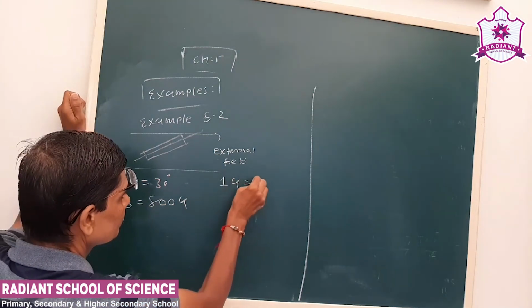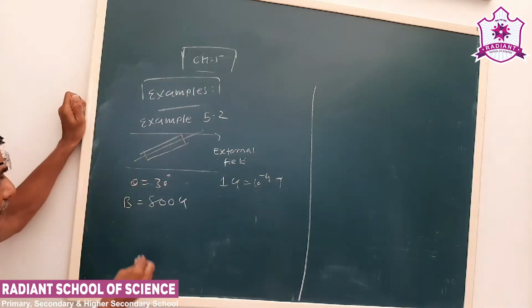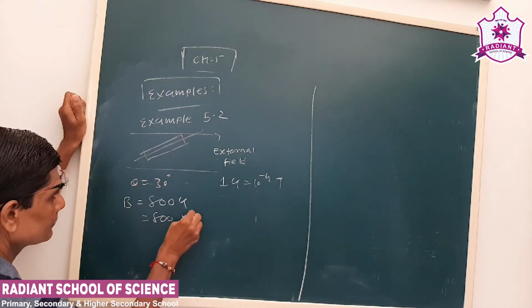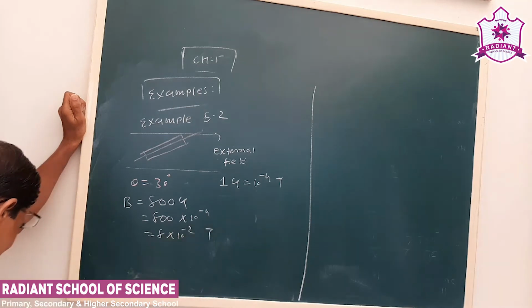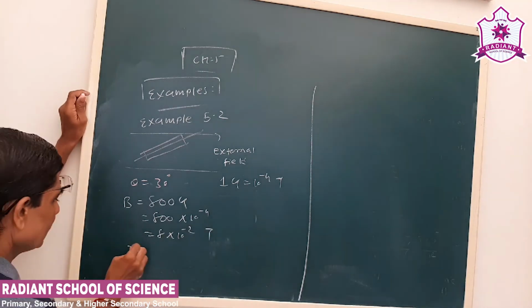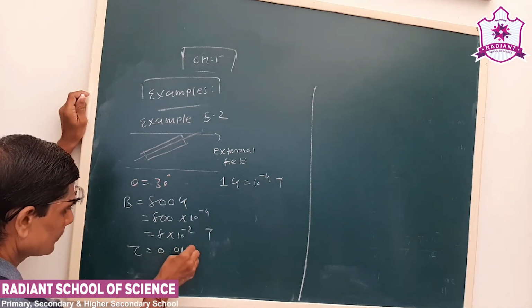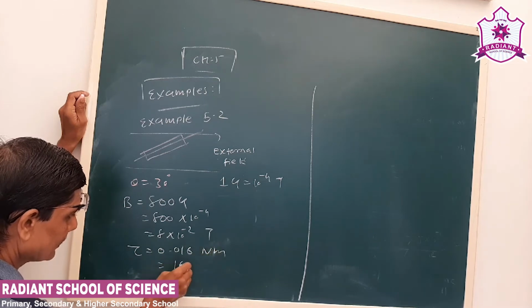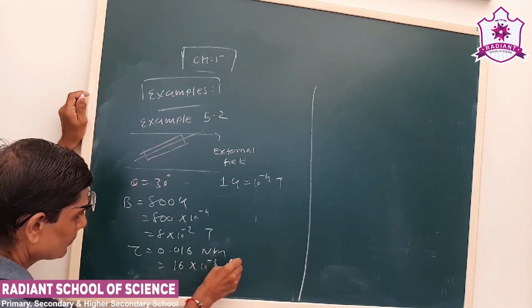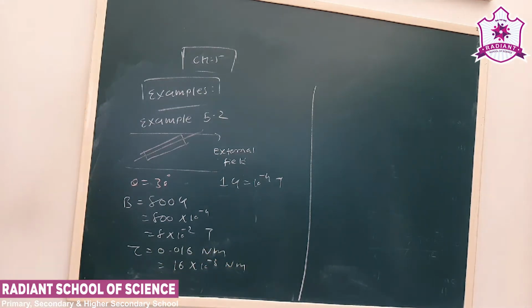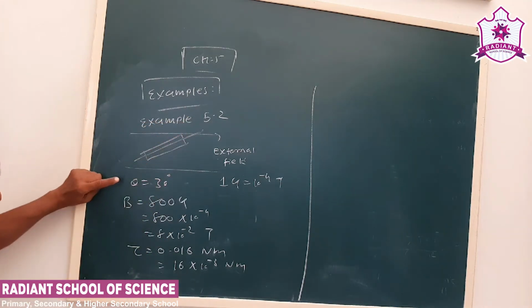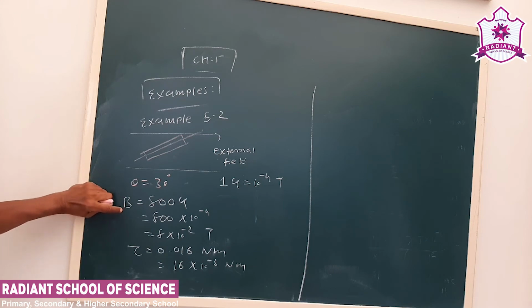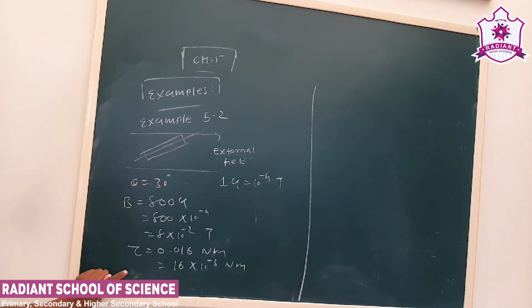Now 1 Gauss is 10 to the minus 4 Tesla. Okay, now the torque produced is 0.016 Newton meter, that is 16 into 10 to the minus 3 Newton meter. Okay, see, a short bar magnet is placed at an angle of 30 degrees in a magnetic field, then the torque produced is this much. We have to find out the dipole moment.